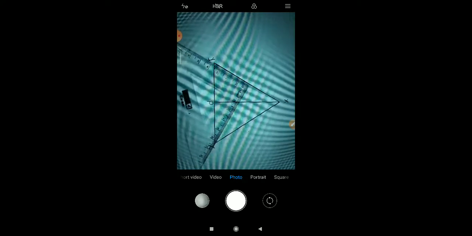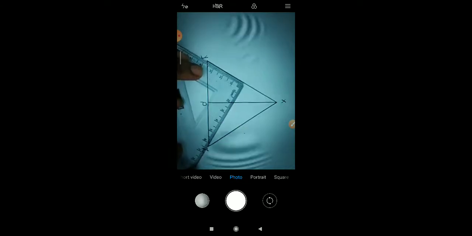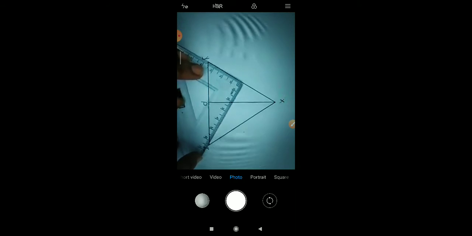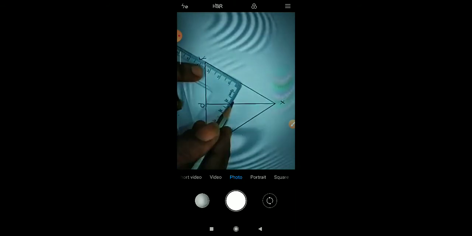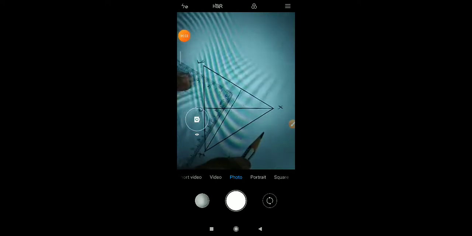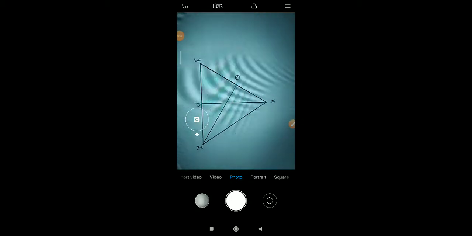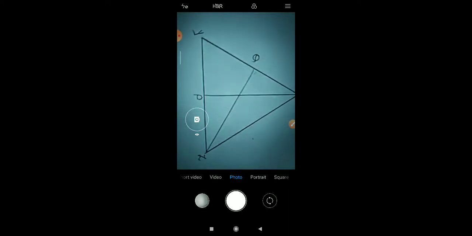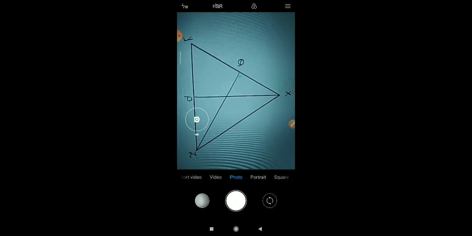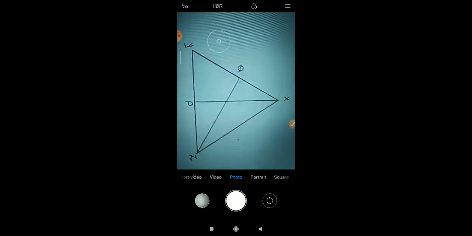Now the same steps of construction we have to do to draw the perpendicular on XY from point Z. One side you put on the vertex of the triangle, and another side you adjust with the opposite side of that vertex. Then draw this line, which is perpendicular on XY. So we have drawn XP perpendicular on YZ and ZQ perpendicular on XY.